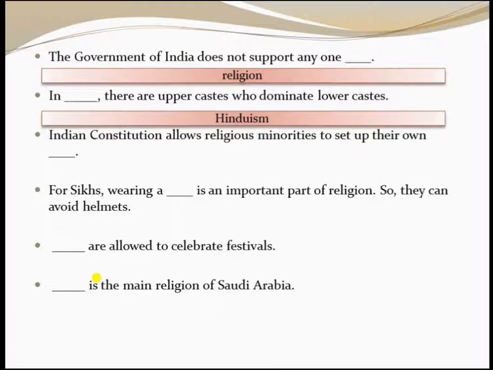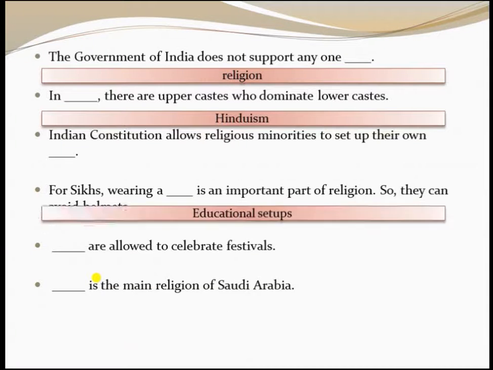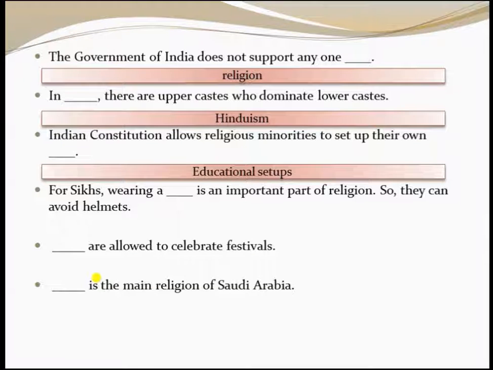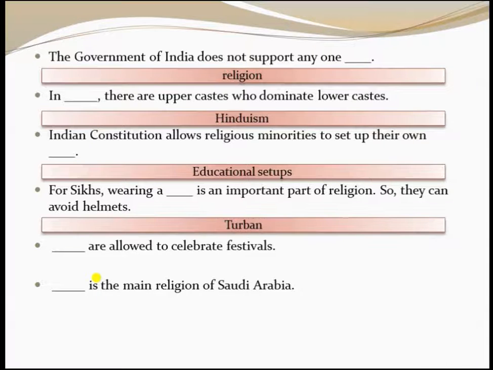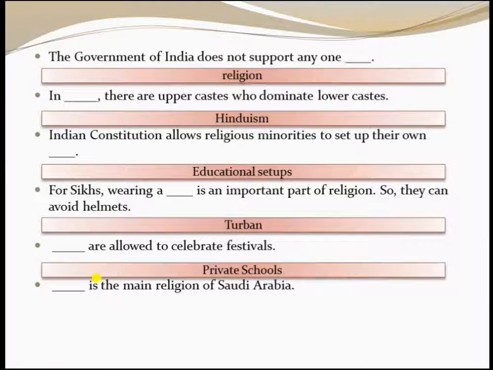Indian constitution allows religious minorities to set up their own dash. The answer, educational setup. For Sikhs, wearing a dash is an important part of religion, so they can avoid helmets, that is, turban. Dash are allowed to celebrate festivals. The answer, private schools. Private schools are allowed to celebrate the festivals. Dash is the main religion of Saudi Arabia, that is Islam.